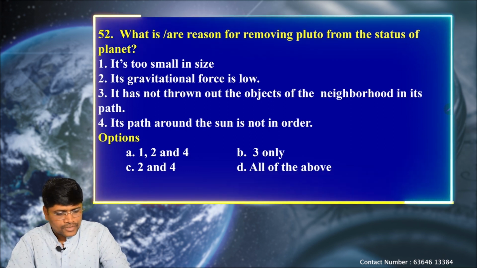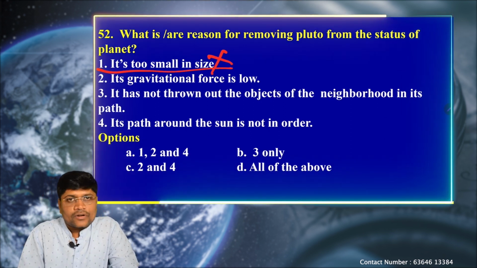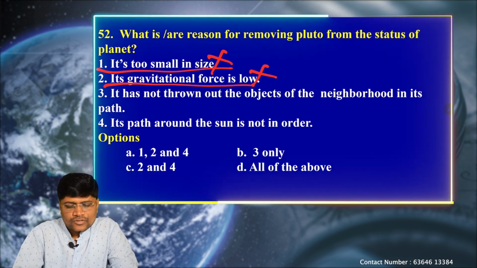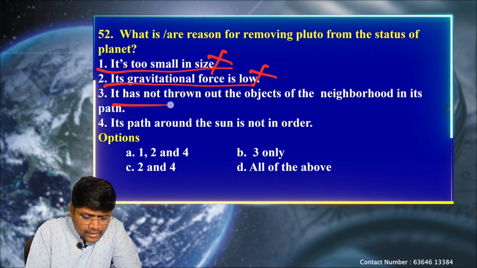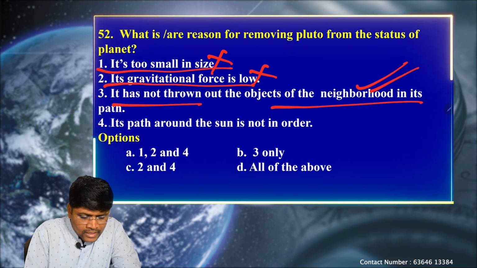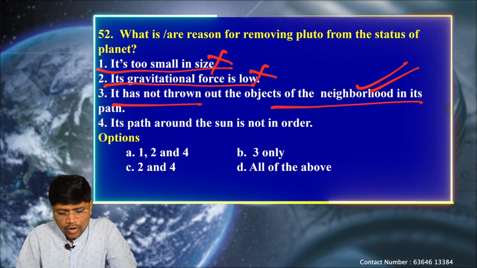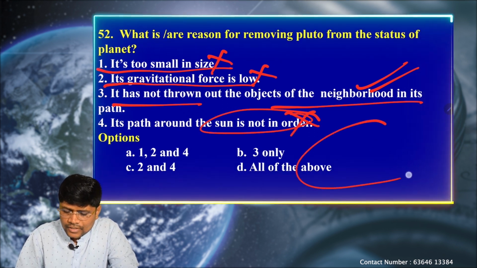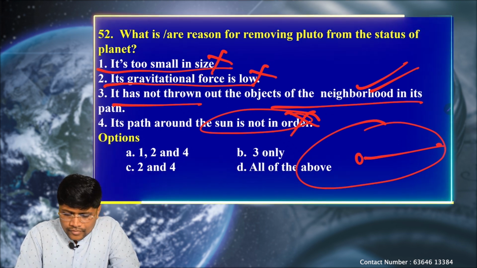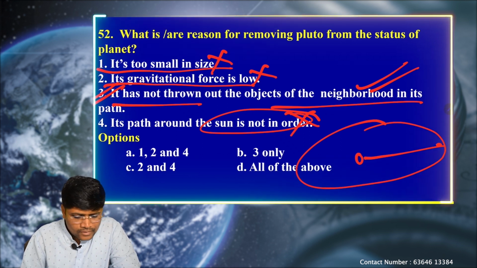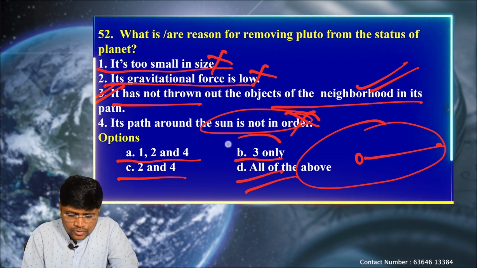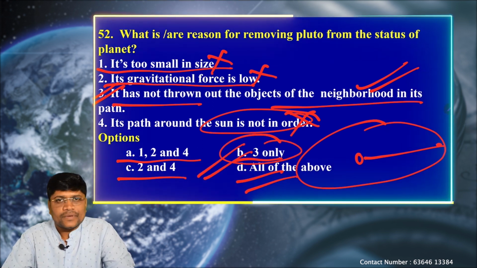So here we know the options. It's too small in size: no, that is not a criterion. Its gravitational force is low: no, it has a good amount of gravity and even some minor satellites. It has not thrown out the objects of the neighborhood in its path: this is the correct explanation. Its path around the sun is not in order: this statement is also wrong, as Pluto has an elliptical orbit around the sun. So out of 4 options, only 3 is correct. The options are A 1, 2 and 4, B 3 only, C 2 and 4, and D all of the above. Only the third statement is correct, so option B is correct.